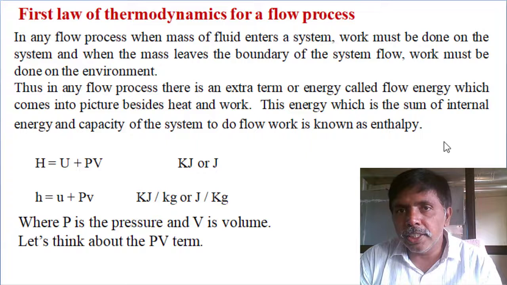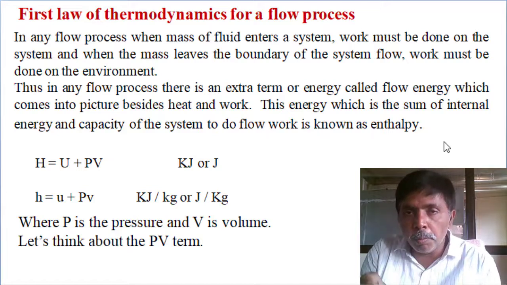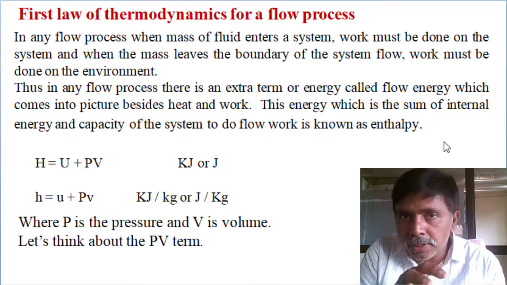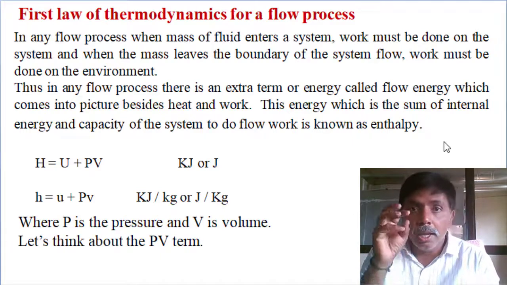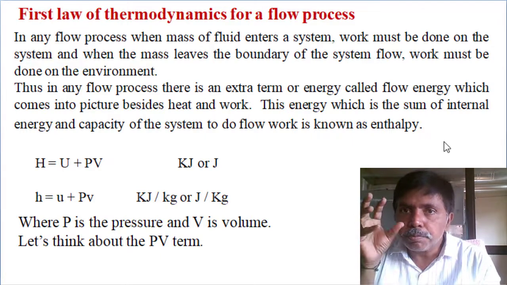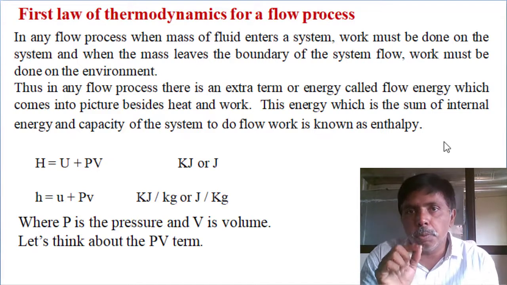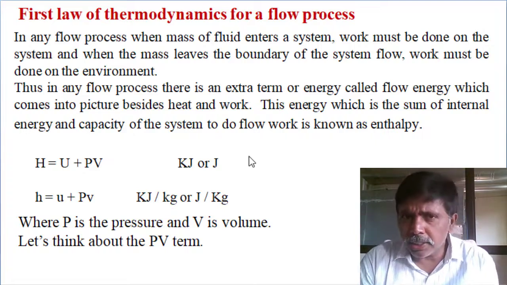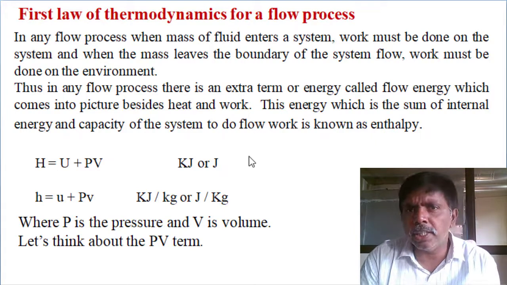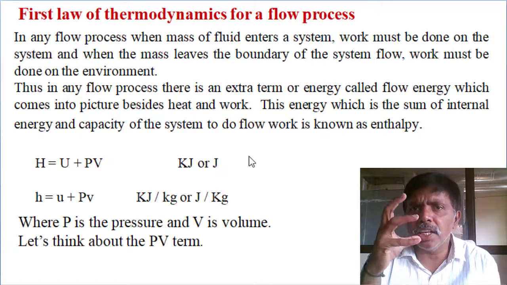So the new word introduced, Richard Mollier. In a flow process, whatever mass is entering has internal energy plus some flow work, pressure into volume. So internal energy U plus PV is called some total heat, total energy like that. In modern thermodynamics, when they introduced it in 1930, they gave a name, that property name is called enthalpy.